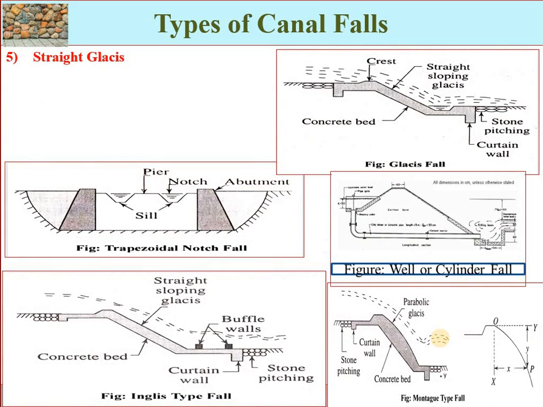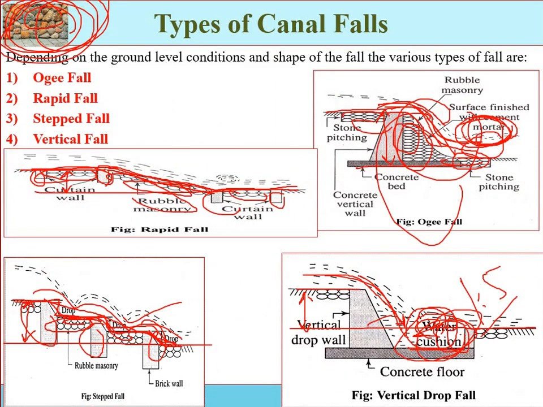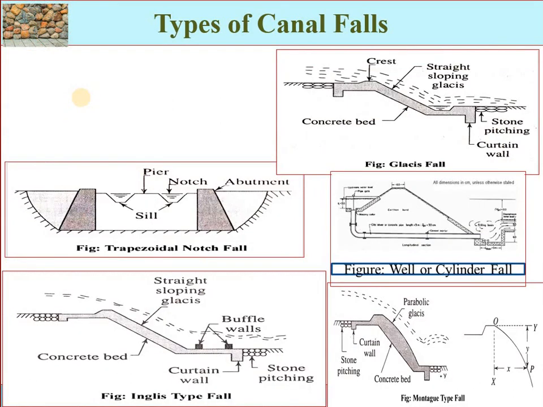Next type is the straight glacis. Here you can see it is similar to a rapid fall, but a type of crest is provided. Then we have the straight glacis. Then again a cistern or cushion is provided in the downstream area. This is the downstream, this is the upstream. That is the difference between the two levels which we have to cover with the drop structure.